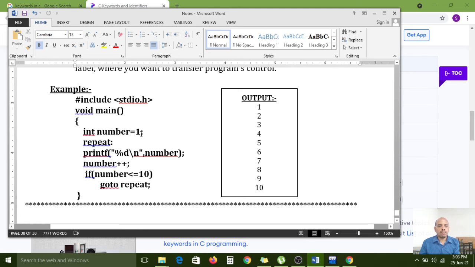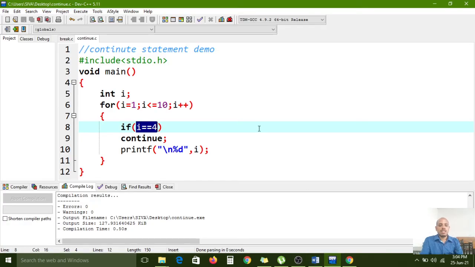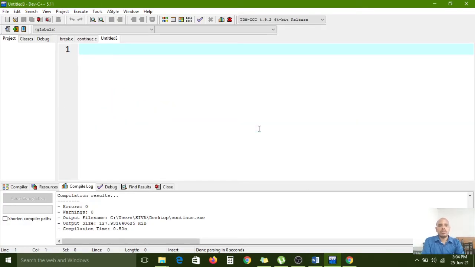Int number equal to 1. So without loops, I want to iterate by using goto and labels. Goto and labels. How is it possible? Now I am opening one new window. Here, the goto statement demo.